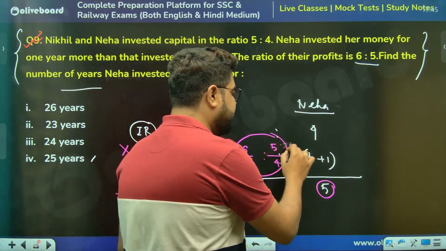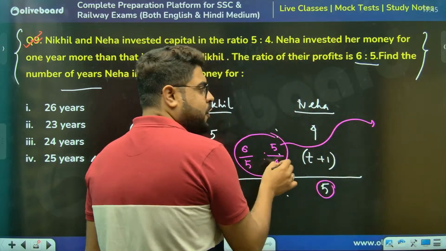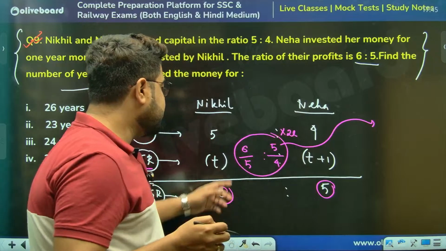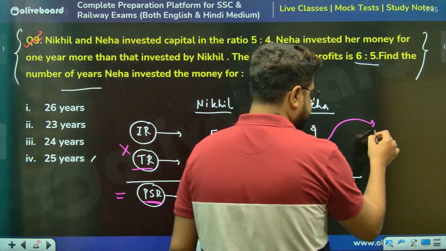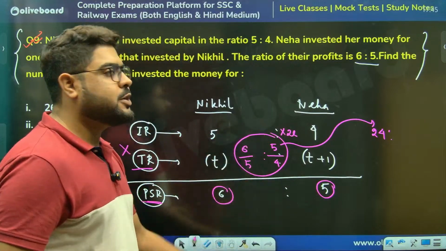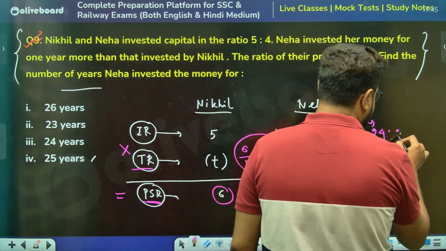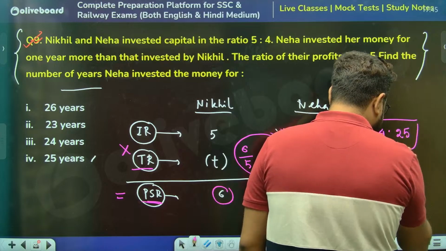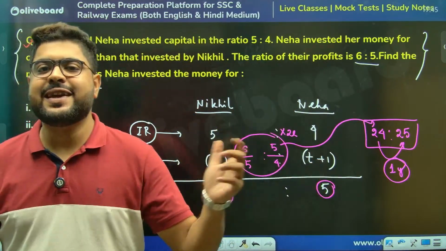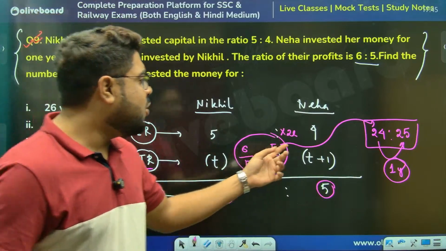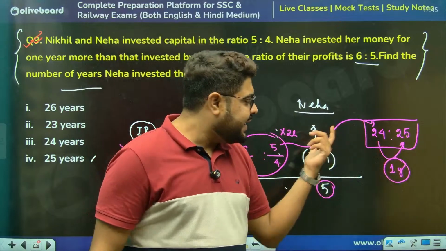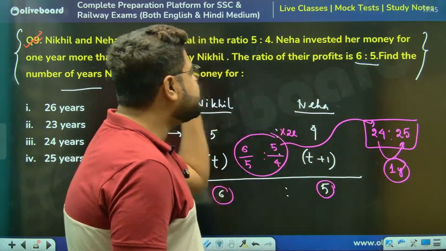So time ratio, if you calculate, multiply this by 20, 4 and 5 will both be gone. 4 6s are 24. And if I multiply by 25, 5 5s are 25. So the difference automatically is 1. If it was not 1, then we would have to multiply with some factor so that it becomes 1. But here it is automatically 1. So everything is found.